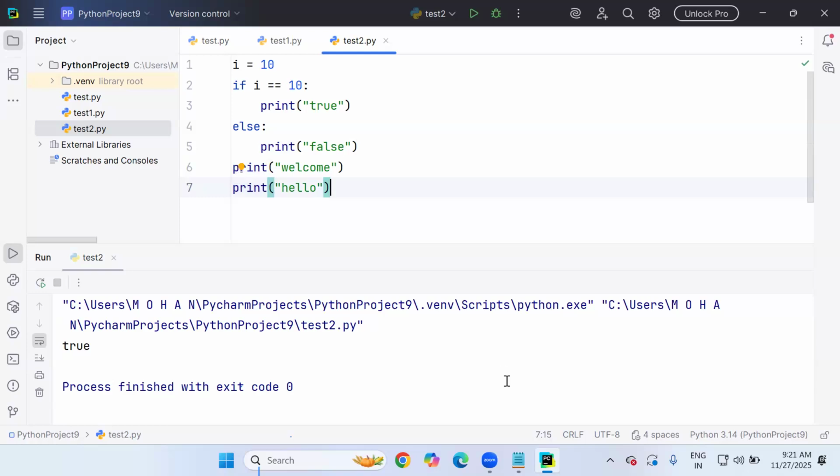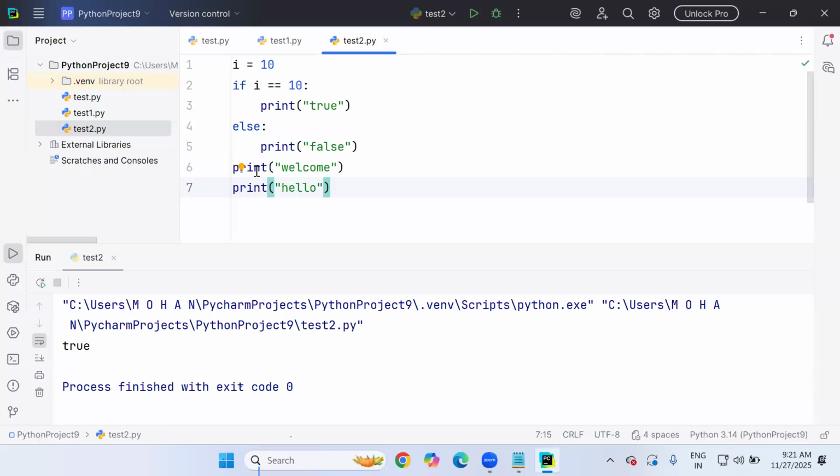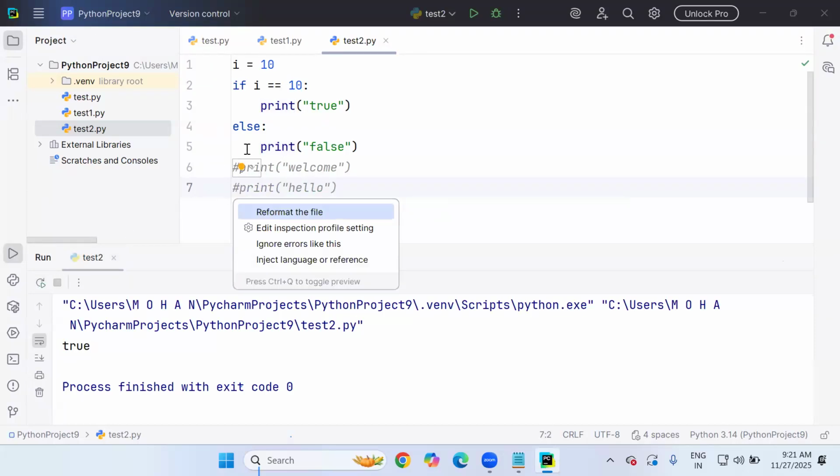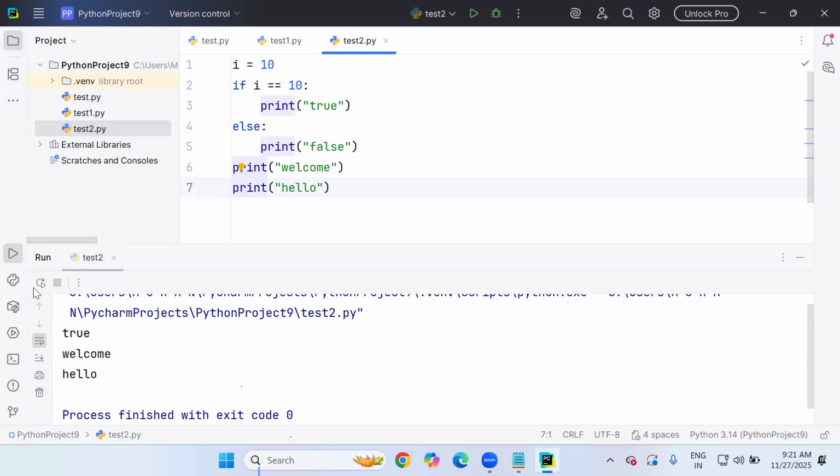But how to give comments in Python? Simple. Comments always start with which sign? Hash. So let me give the hash sign to the lines you don't want to include in the execution. I'm just giving the hash sign manually. So now it will not be included in the execution. Again, if you want to include it in the execution, remove the hash sign and it will be included, like this.